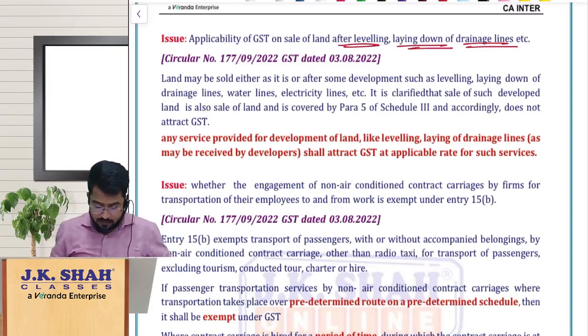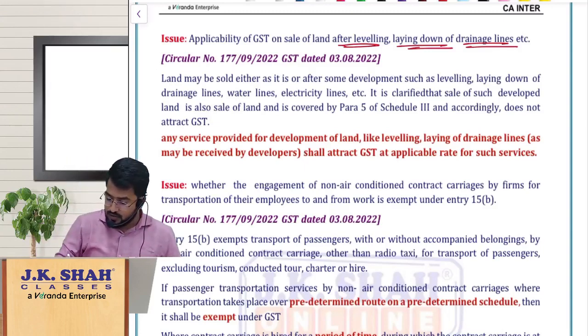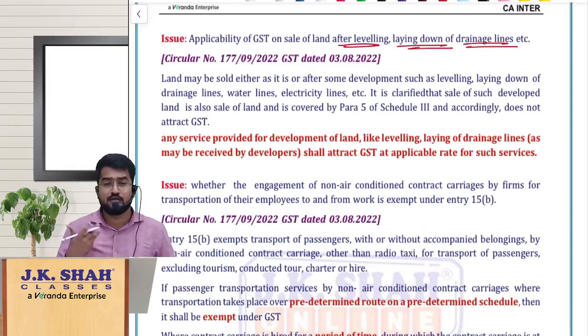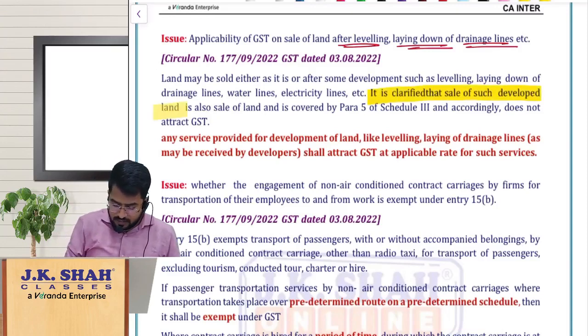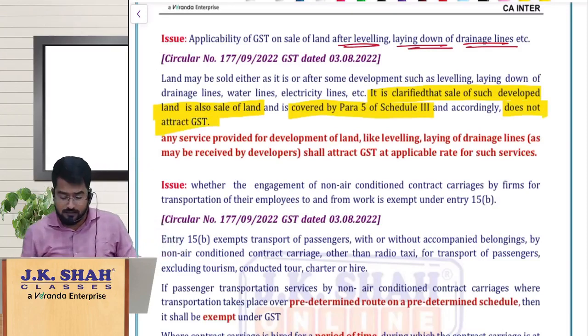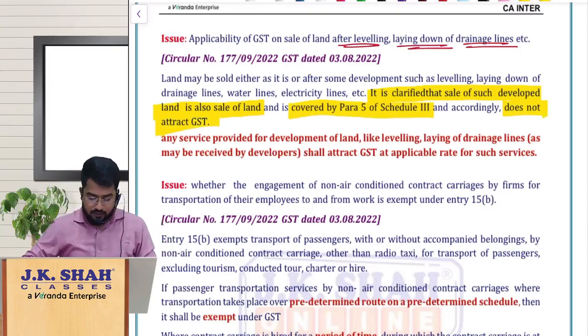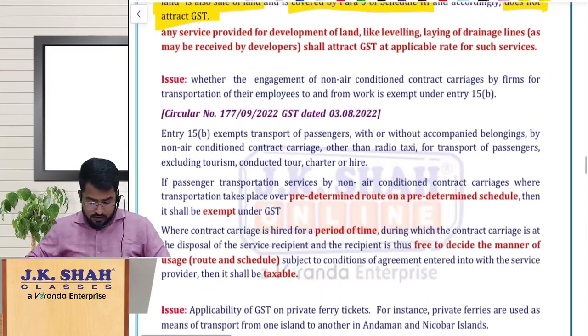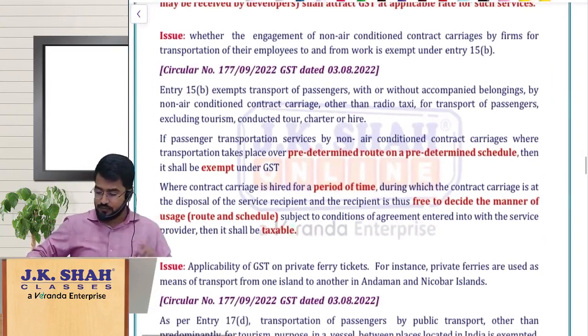Some great people have asked doubts on this also. Okay, fine, and still the department clarified with so much patience. So it is clarified that sale of such developed land is also sale of land covered by para 4 of Schedule 3, and does not attract GST. Fine. So let us move on to the next issue.